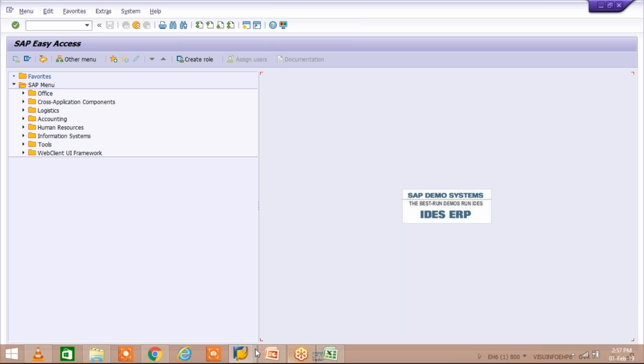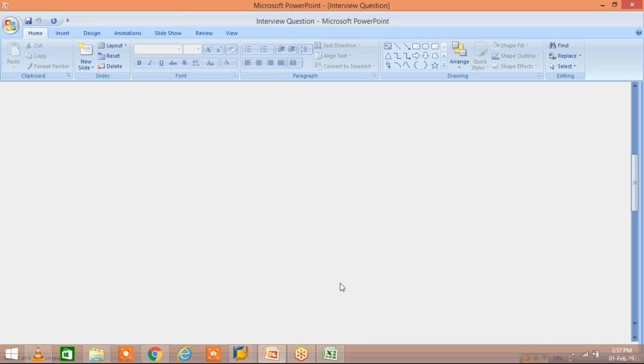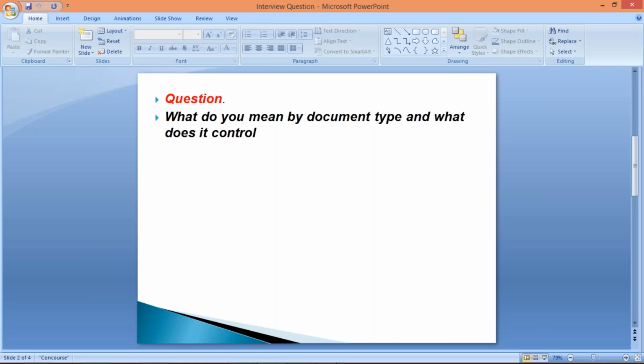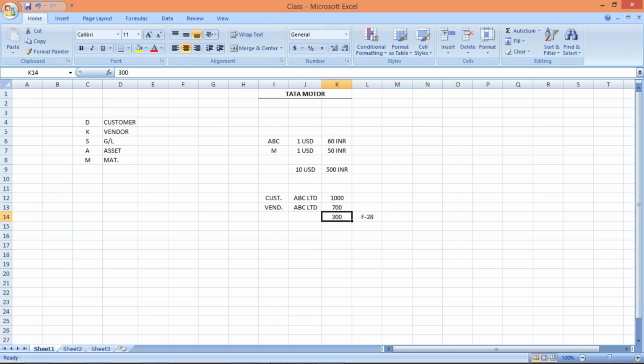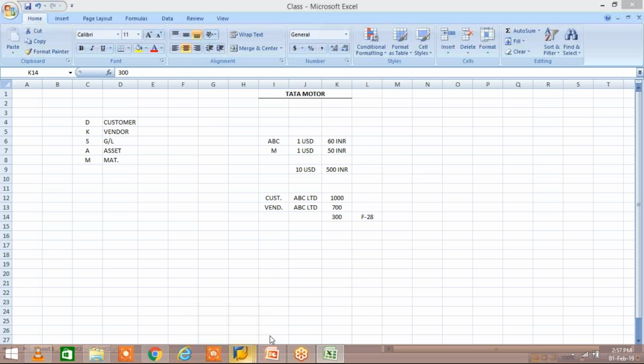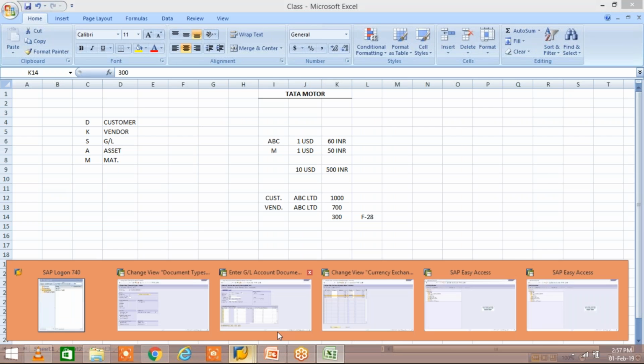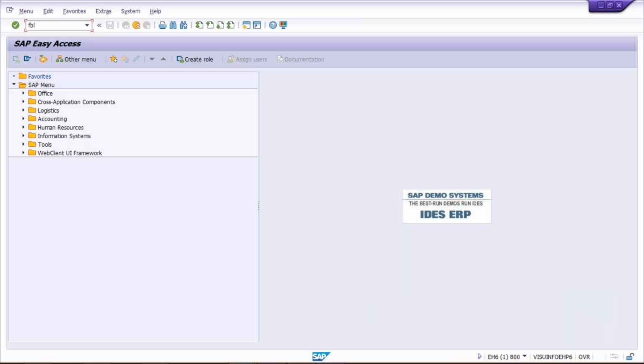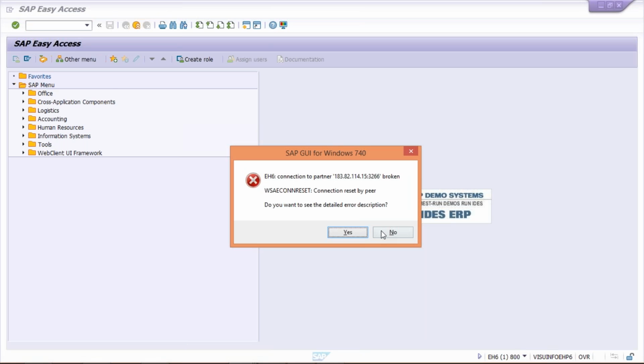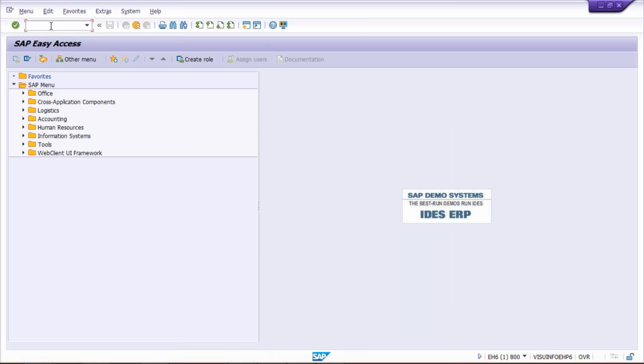Okay, so now what is happening? Here in the Excel sheet, this 300 rupees worth of payment we have to make. I'll just do one thing. Use FBL1N.